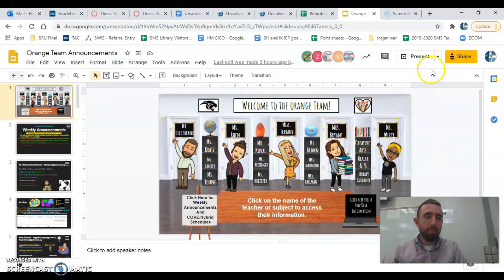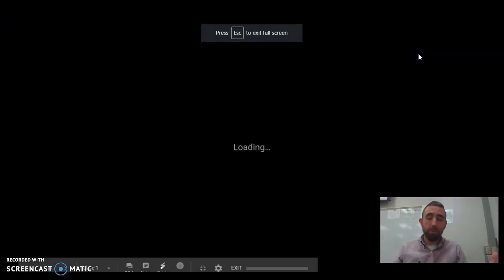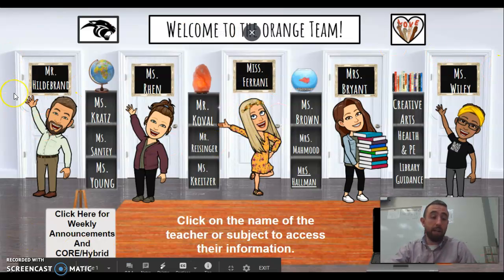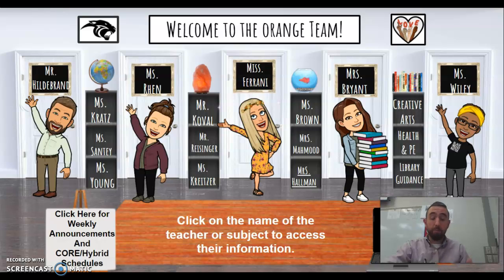So when it pops up, the most helpful thing to do if you can on your device is hit present. I'll just make it full screen. This is all the potential 7th grade teachers that your student might have on your schedule, but you have to double check it with your schedule. For example, we've got multiple English teachers, multiple math teachers, a couple different reading teachers, a couple different creative arts teachers. So you have to check to see if the teacher you're clicking on is on your schedule, because if they're not your teacher, you're going to be wasting your time if you click on them.